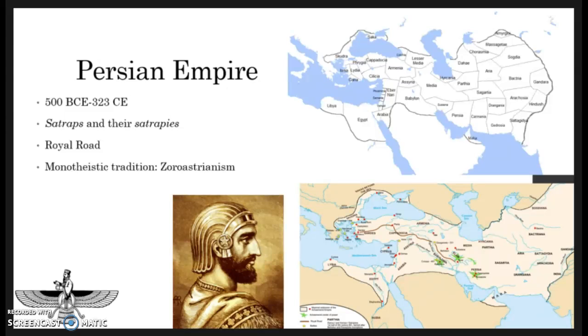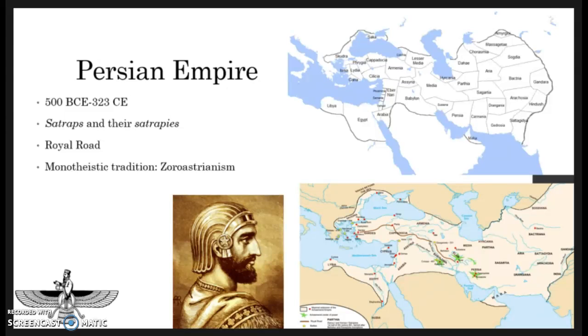Some of these bureaucrats were called satraps and acted like governors by collecting taxes and maintaining the peace of their areas called satrapies. Regardless, though, they were always at the beck and call of the emperor. This organized government was centralized, meaning that it was organized around the emperor's power.